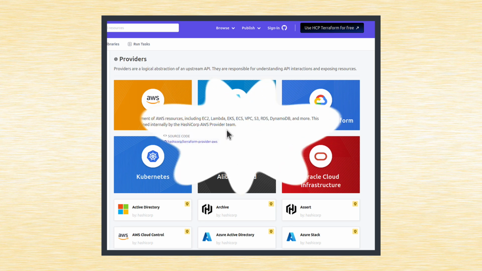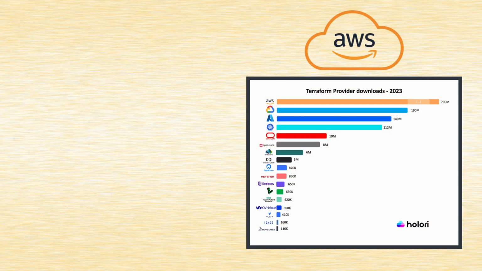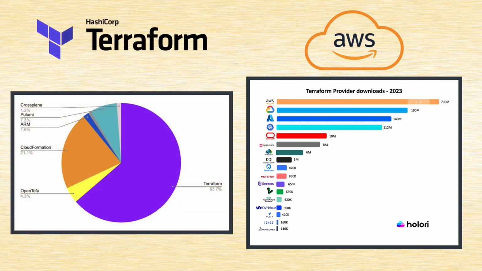I only chose AWS because AWS is the most popular cloud provider and Terraform is the most popular infrastructure as code tool. So I think it's a perfect combo. But now, what does it actually mean to program the infrastructure or to have infrastructure as code?